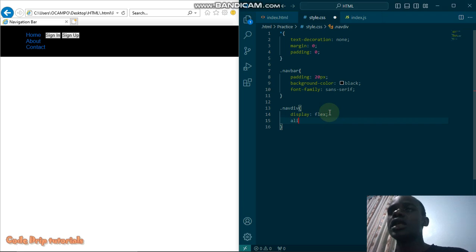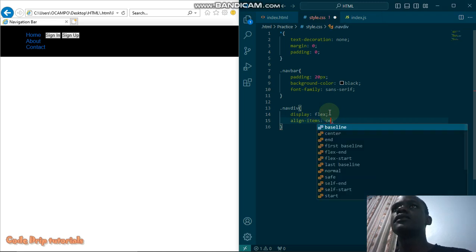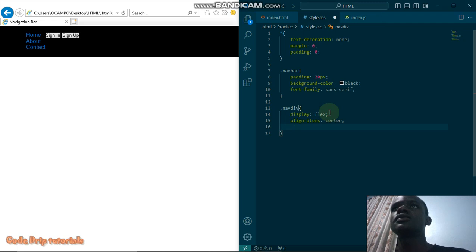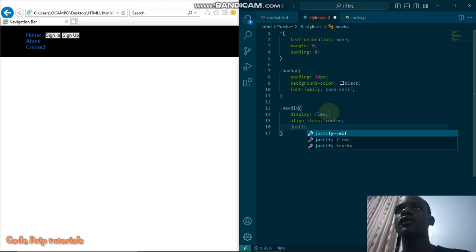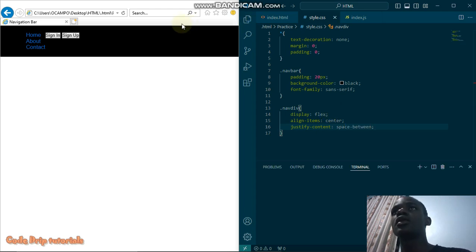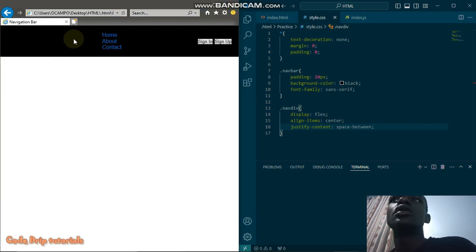Now I'll align the items in a center based manner, and then justify content. I want space between them. What this will do is make space between them. You can see this is a logo here, then the menu with the buttons.